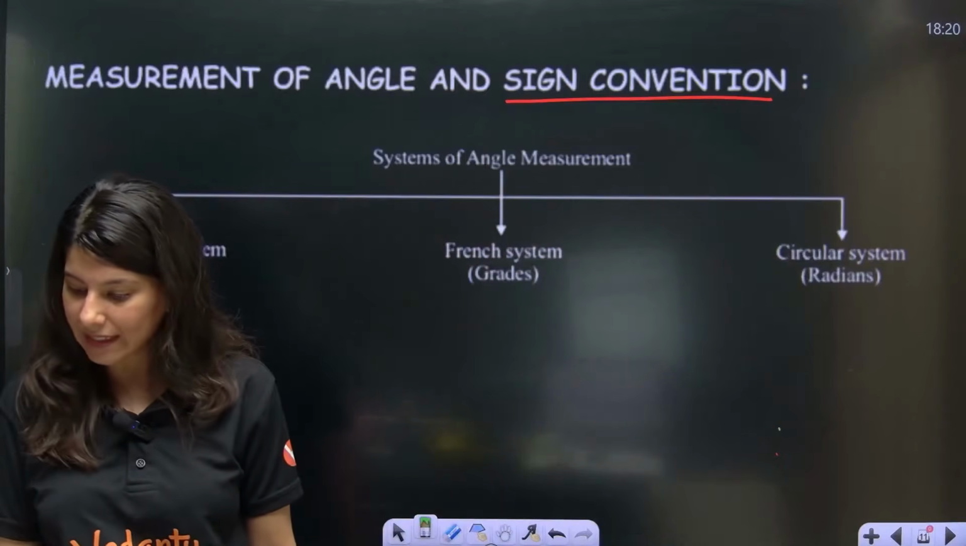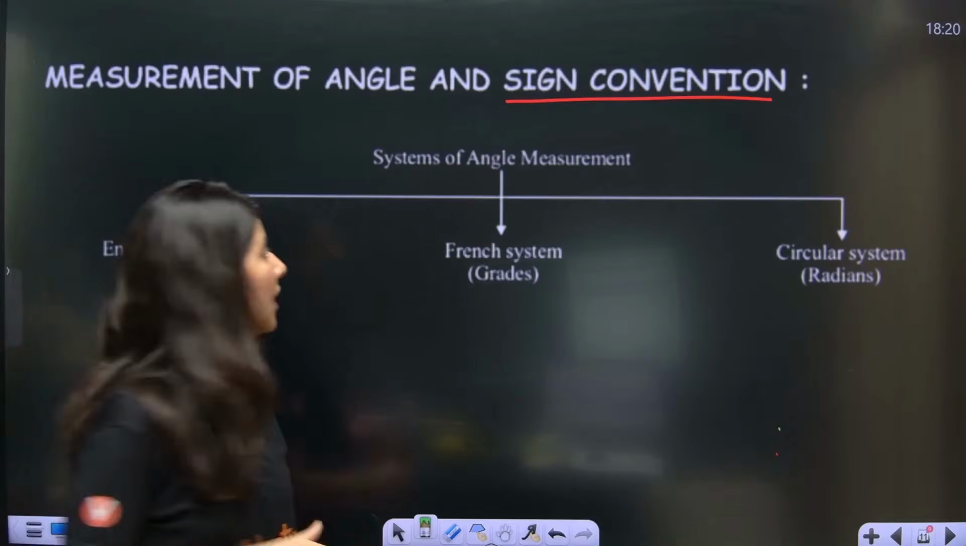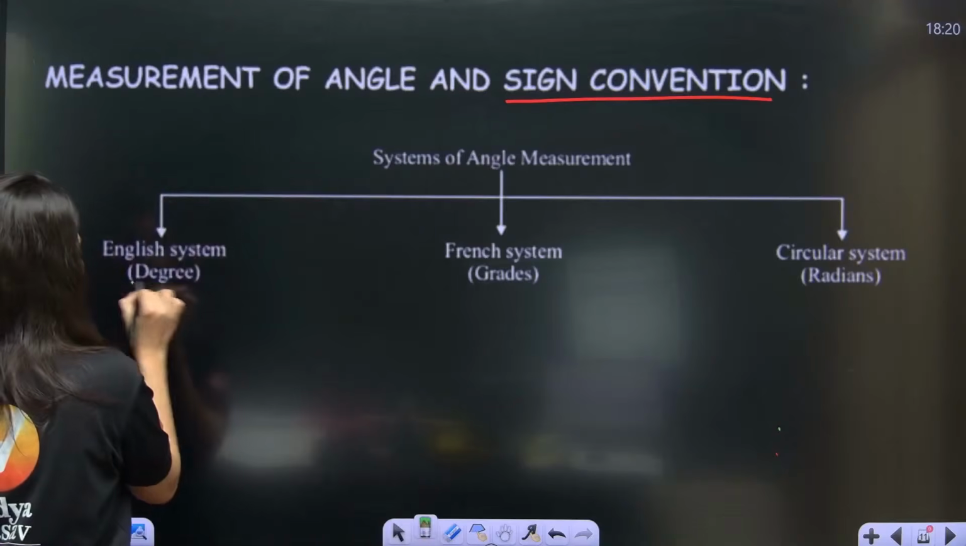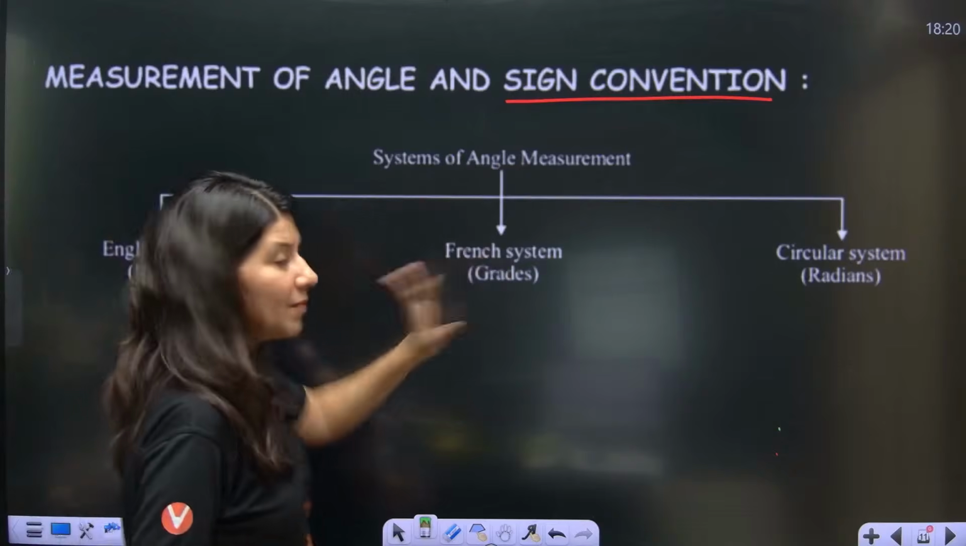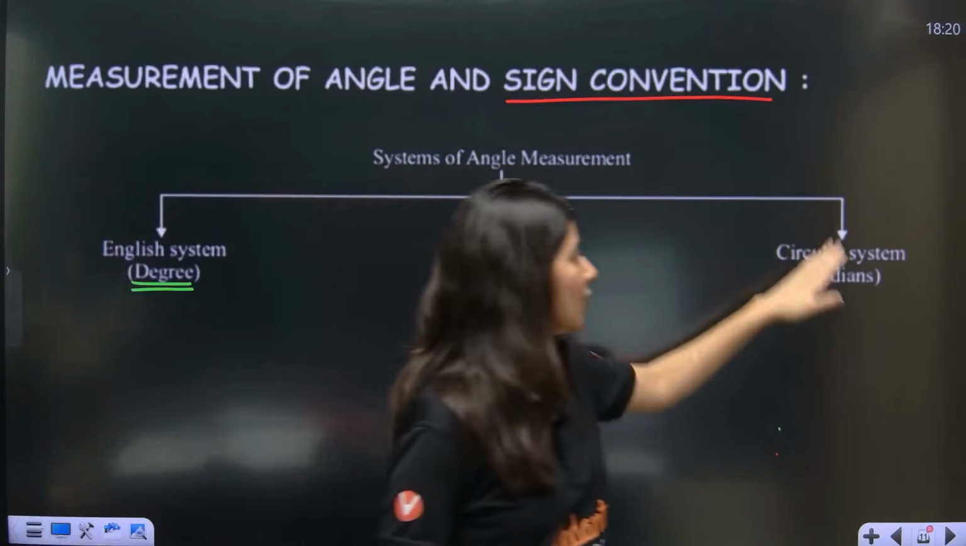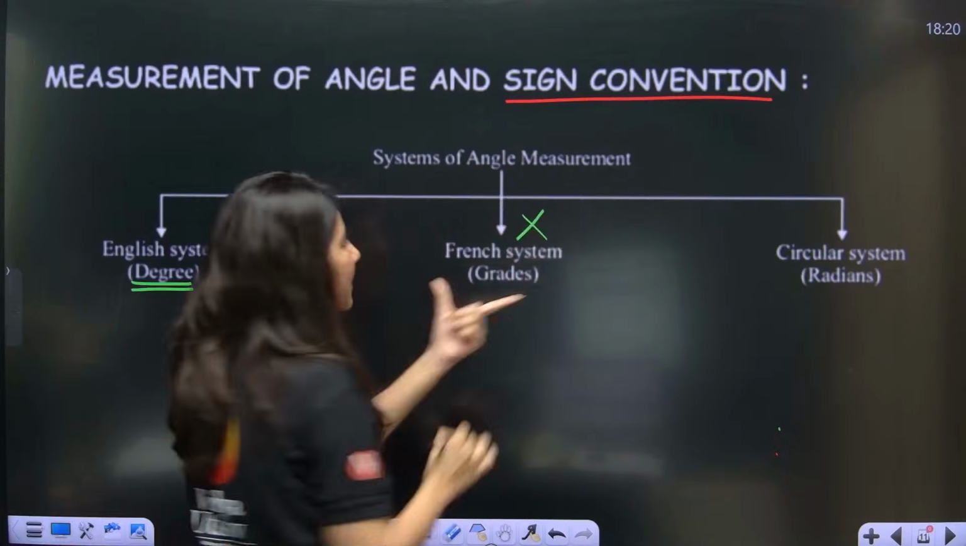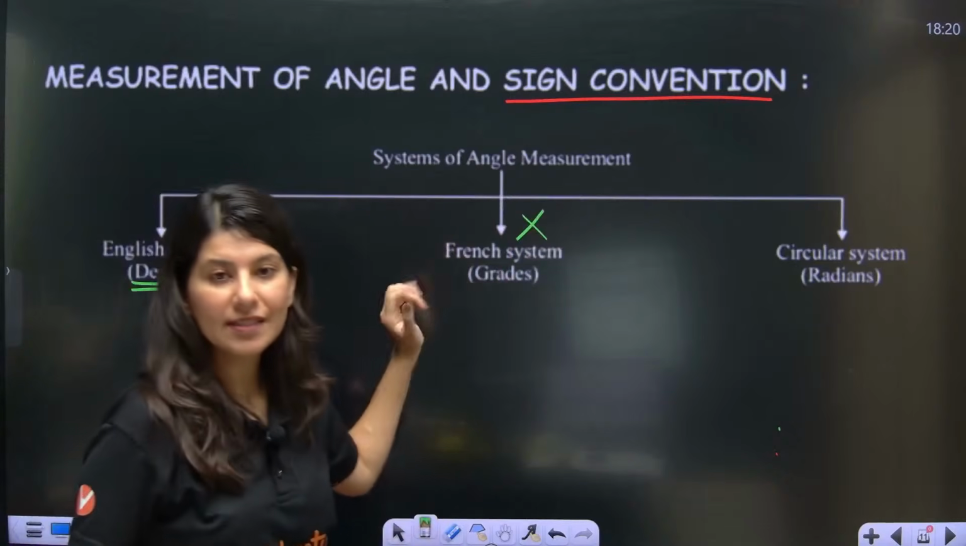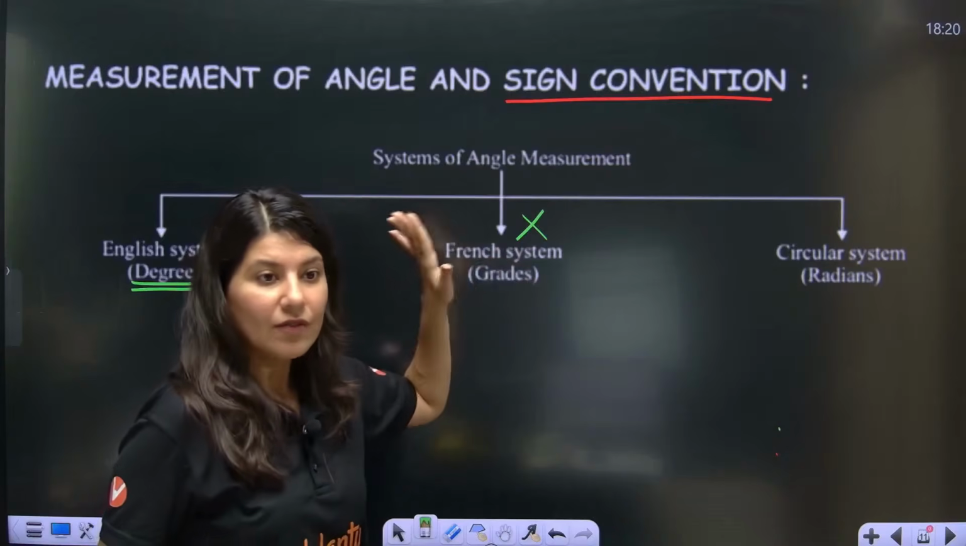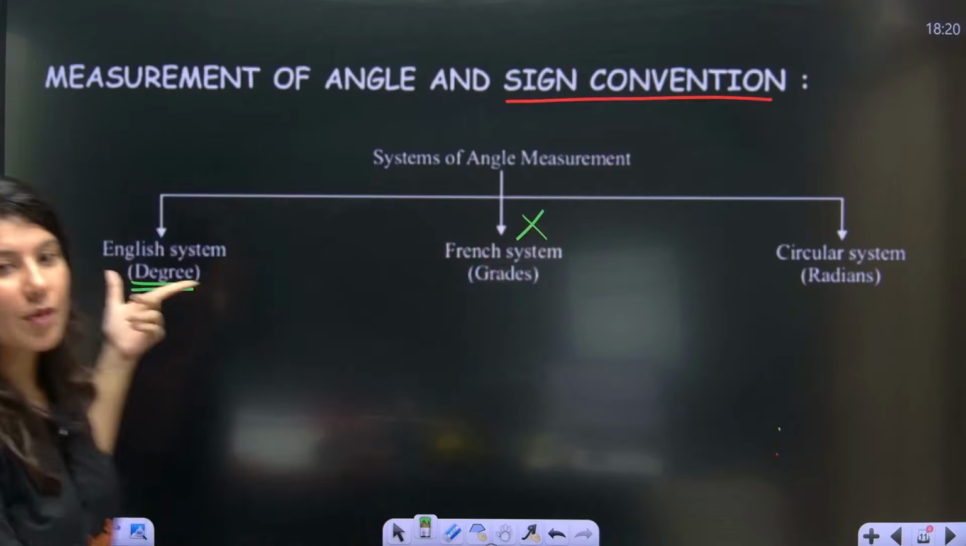Everybody clear? Now, the English system is the degree system, the French system is the grade system, and the circular system is radians. The French system, grade, is not at all in our syllabus, so we will not talk about it. We will talk about degree.